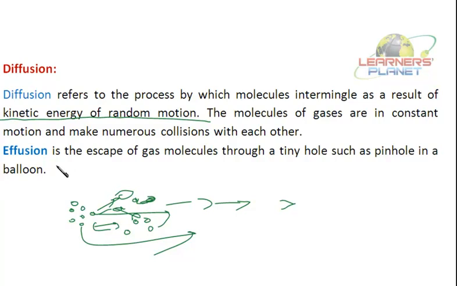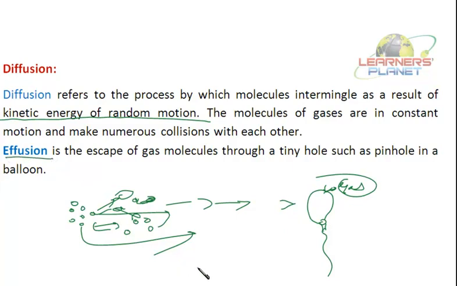Now, what is effusion? Effusion is the escape of gas molecules through a tiny hole, such as a pinhole in a balloon. If you take a balloon and put a tiny hole in it, what will happen? Air will ooze out, or gas will just come out from this pinhole. This oozing out of gas from the pinhole is called effusion.